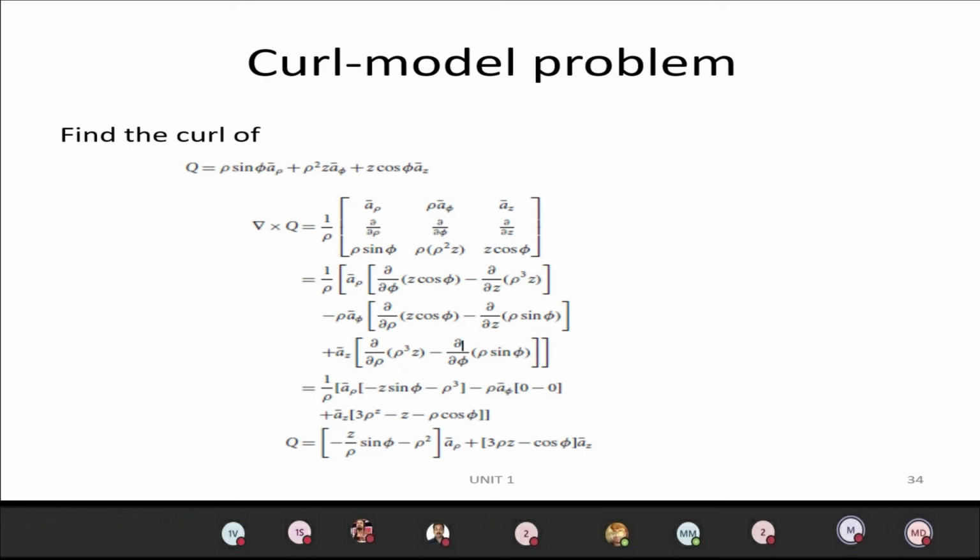Even though this part is not in the syllabus, it is important for your GATE preparation. Mostly the GATE questions concentrate on electric field and magnetic field. But without knowing divergence, gradient and curl for the basic systems, it is difficult to go for electric field and magnetic field. There you will see different coordinate systems where rho, phi, Z come, or R, theta and phi, and it will be difficult for you. So you have to understand the basic concepts of the cylindrical, Cartesian and spherical systems. Then you can easily solve the electrical parameters.